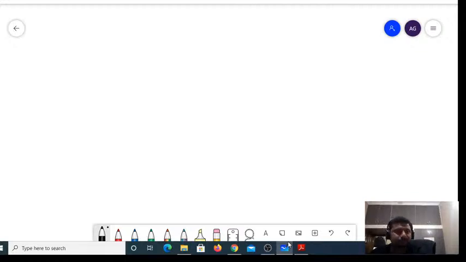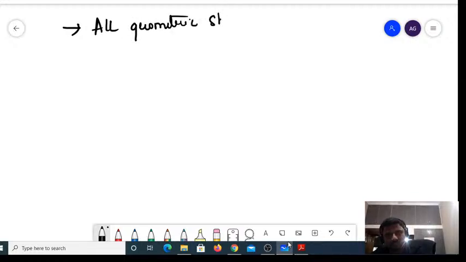This shortcut is applicable for all sorts of geometric shapes. It may be a square, it may be a triangle, it may be a rectangle, it may be a polygon, it may be a hexagon, anything. It is applicable for all geometric shapes.